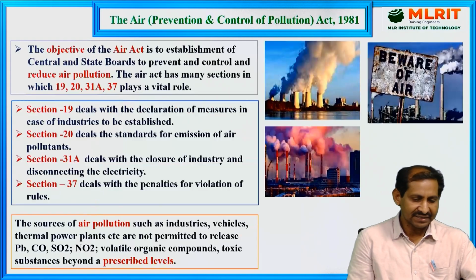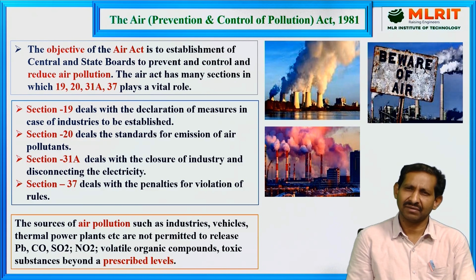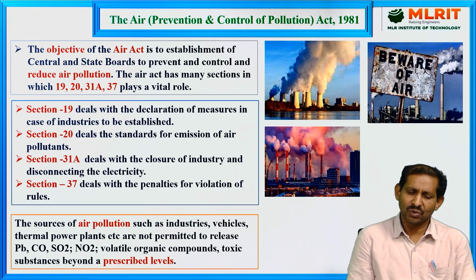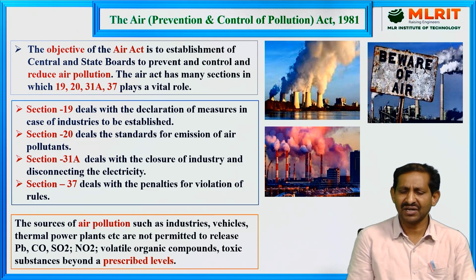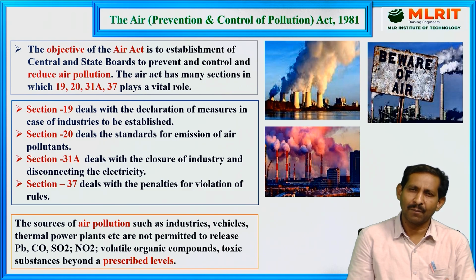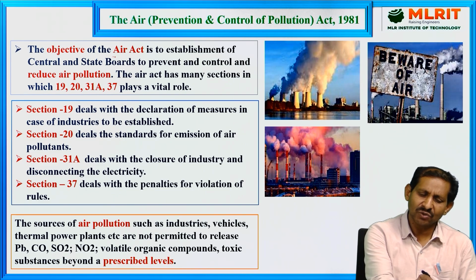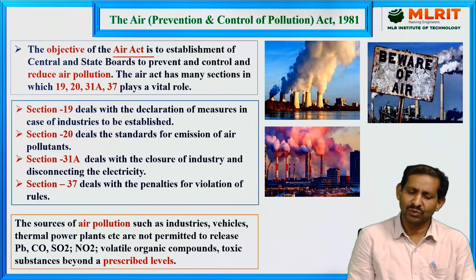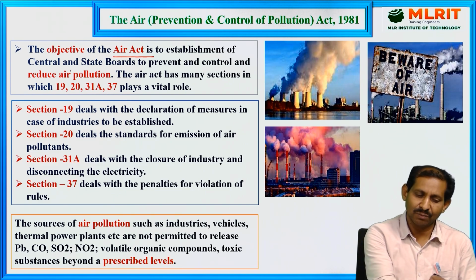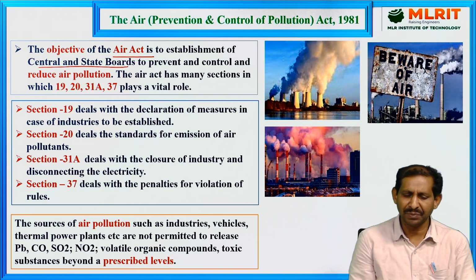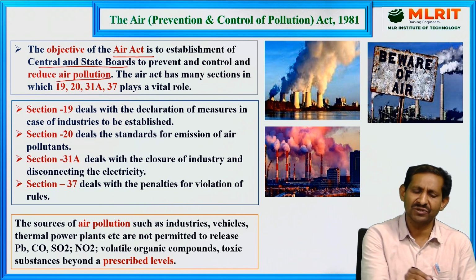So the first act is the Air Act. The Air Act is the Prevention and Control of Pollution Act, for air pollution control. The act was enacted in 1981. The main objective of the Air Act is the establishment of central and state boards for the prevention and control of air pollution, to reduce air pollution.